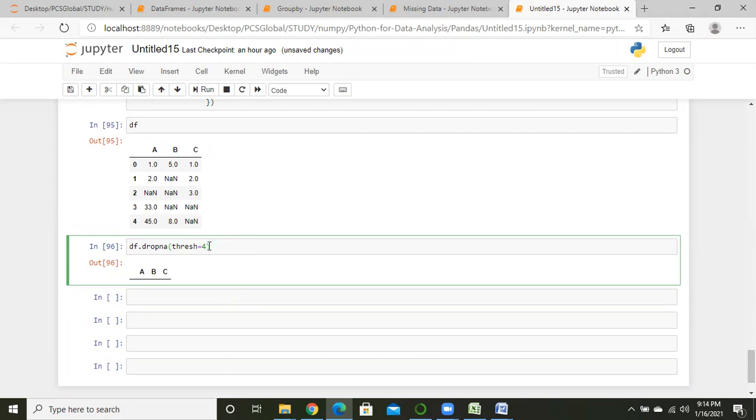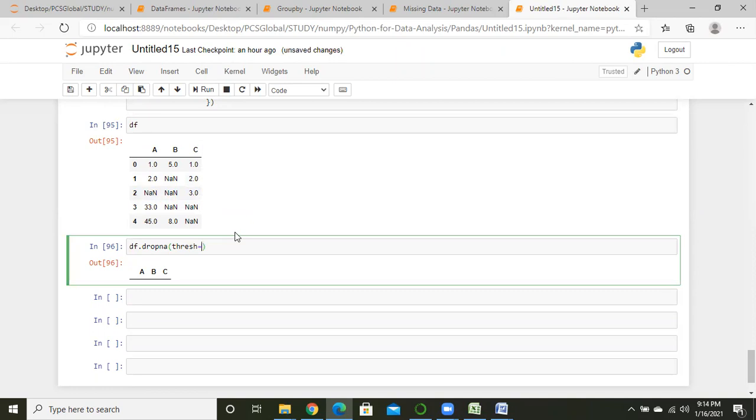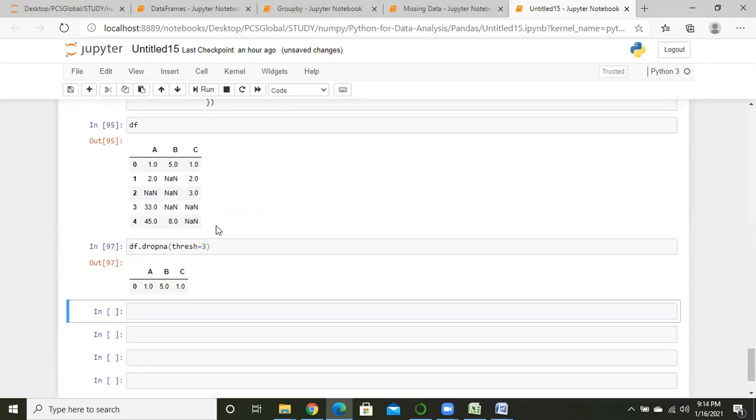So what do you mean by 4? 4 means 4 rows of null values. So 4 minus 1 means 3. 3 will get deleted, but there are already 4 rows with null values. So just see, if I write down here 3, what will it do? If I write down here 3,